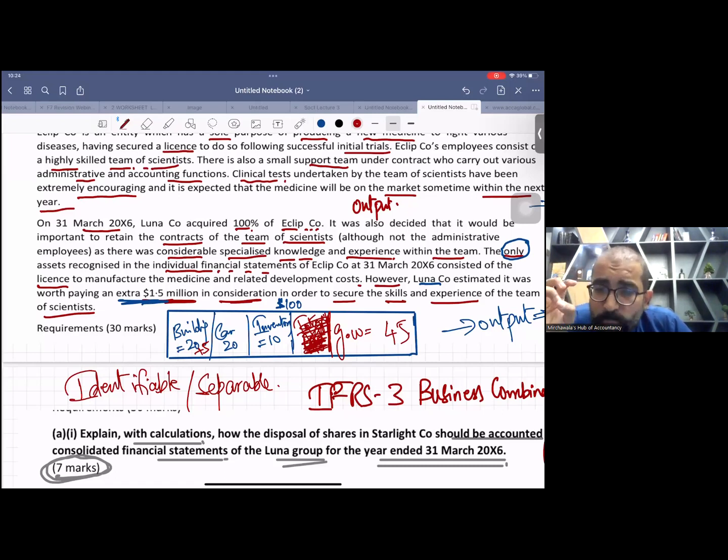And the third issue is about the recognition of some separate intangible assets, like the skills of the workforce or the employees. So we have to answer the third part: can we record these employees as a separate intangible asset or not? So these are the three issues. Let's move to the requirement.